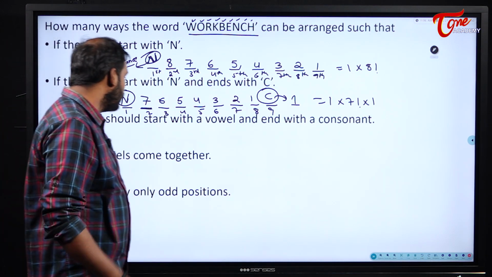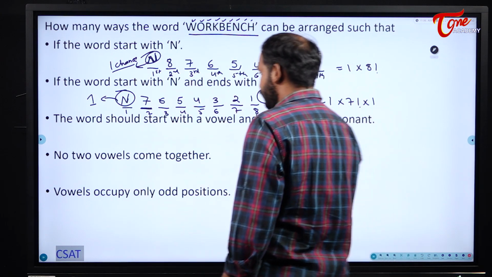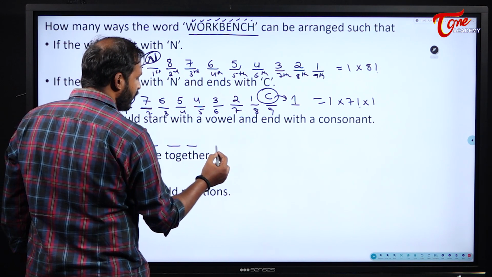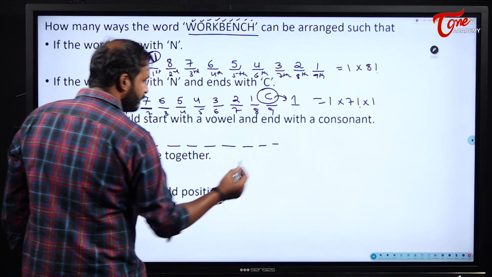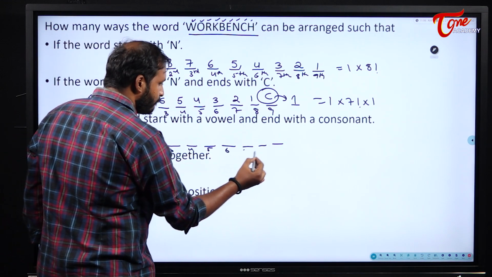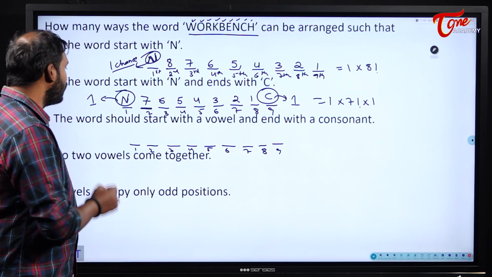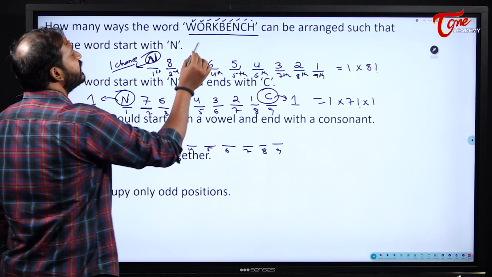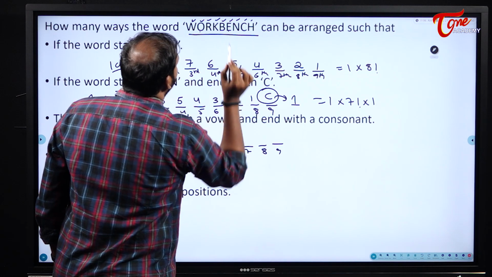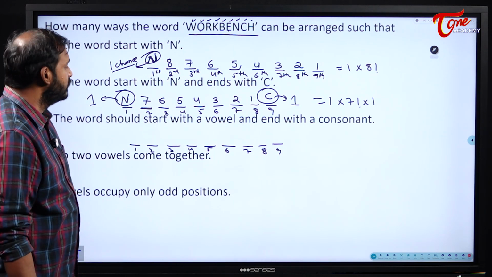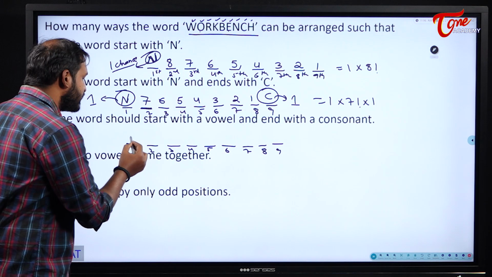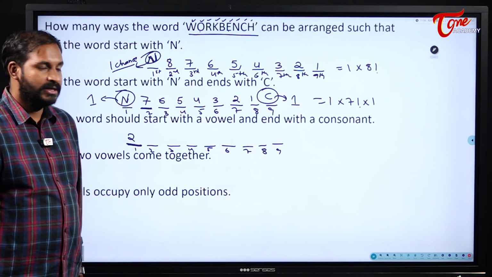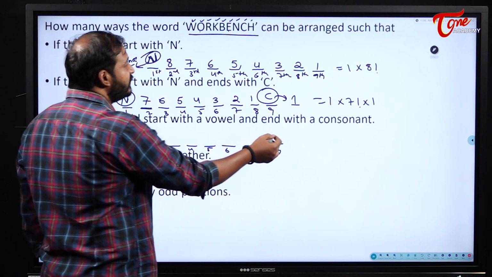Okay, next. The word should start with a vowel and end with a consonant. Okay. Now, see here. 1, 2, 3, 4, 5, 6, 7, 8, 9. What is the condition in this case? Now the word should start with a vowel and end with a consonant. In our word, how many vowels do I have here? 1, 2. Only 2 vowels are there for me, right? So that means for the first position, how many chances will I have? 2 chances. Why? Because it can start with either O or E. And it should end with what? It should always end with a consonant.